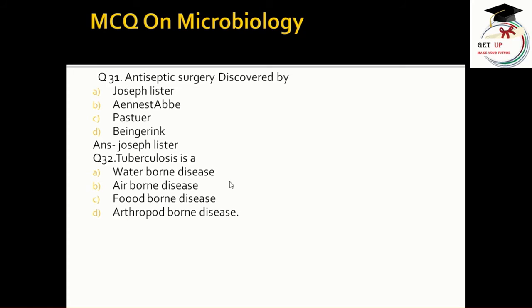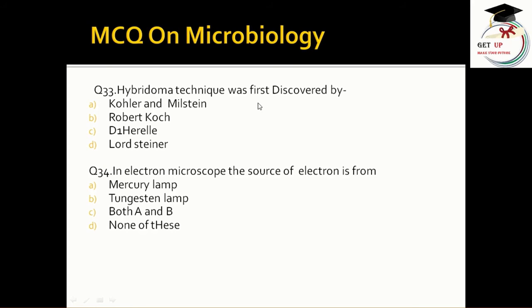Tuberculosis is a waterborne disease, airborne disease, foodborne disease, arthropod-borne disease. The answer is airborne disease. Hybridoma technique was first discovered by Kohler and Milstein, Robert Koch, D1 Hillery and Lord Steiner. The answer is Kohler and Milstein. In the electron microscope, the source of electron is from mercury lamp, tungsten lamp, both A and B, none of this. Answer is tungsten lamp.